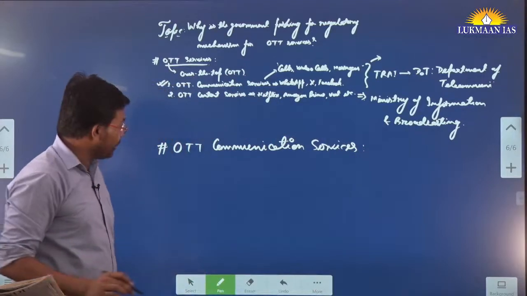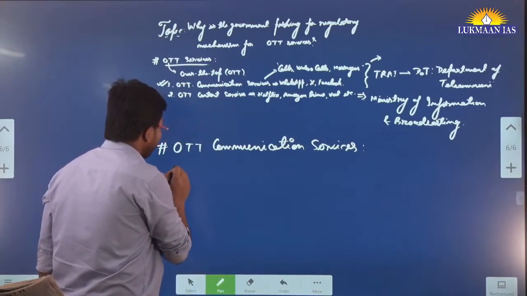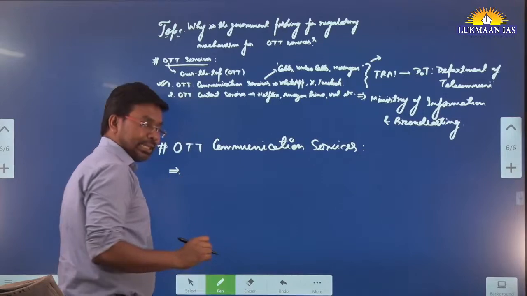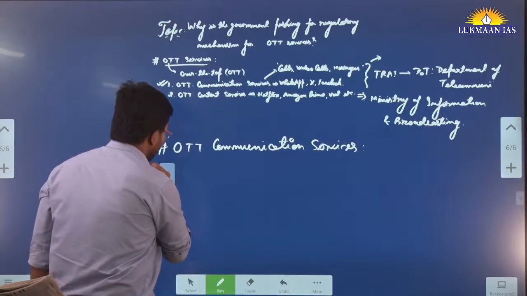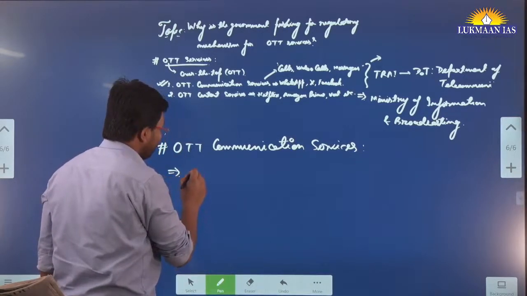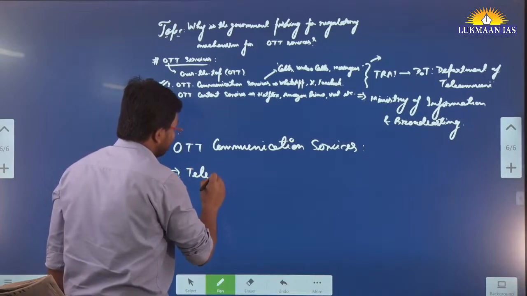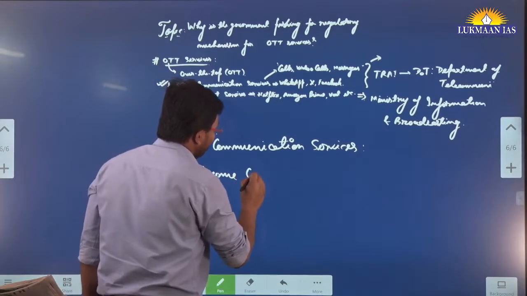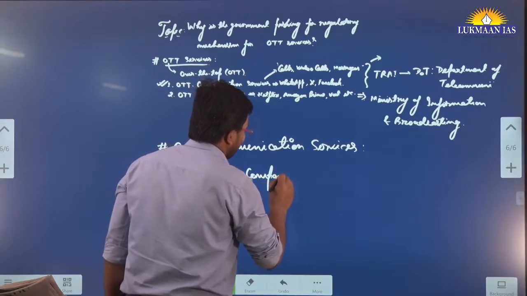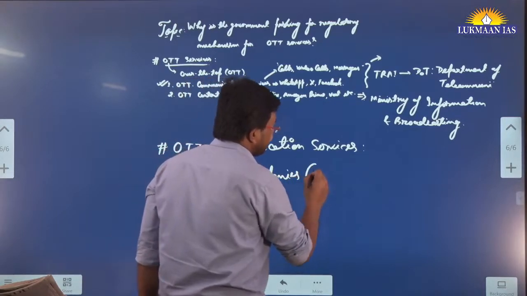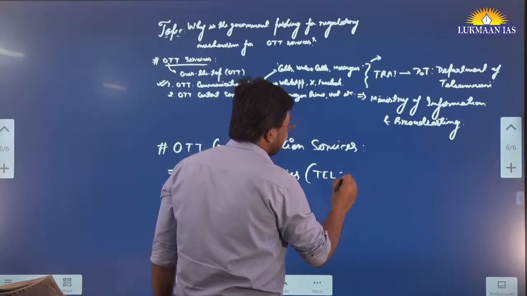So under OTT communication services, let's look at what is actually in place. For example, we have some telecom companies, which newspaper articles refer to as telcos.